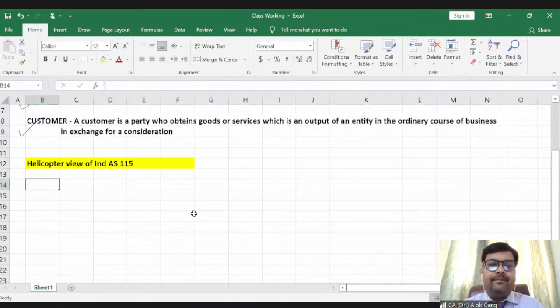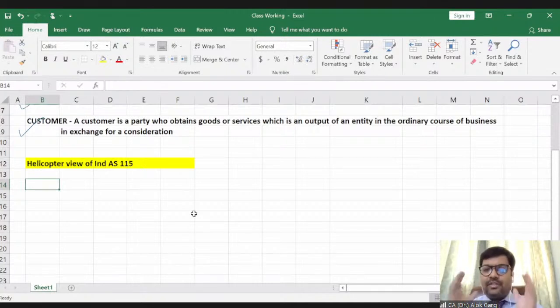What is the next step? The next step is measurement, because in accounting books, you cannot recognize things which you cannot measure, because in accounting records you need some numbers. So first is identification, second is measurement, and then recognition comes into the picture.